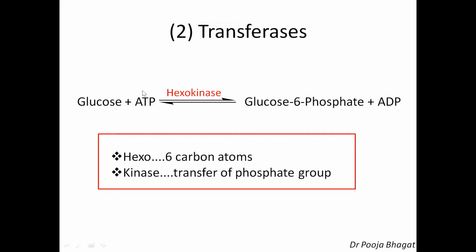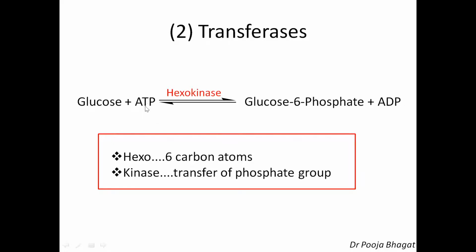This is another example for transferase. Glucose reacts with ATP. ATP is adenosine triphosphate. Adenosine triphosphate is releasing phosphate, or you can say the phosphate group is transferred from ATP to glucose. Since the phosphate group is given by ATP, it gets converted into ADP. ATP is adenosine triphosphate and ADP is adenosine diphosphate.